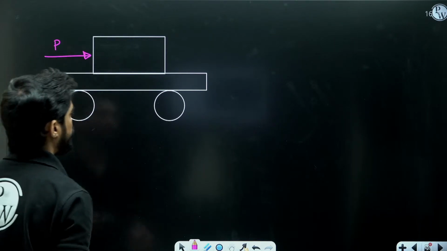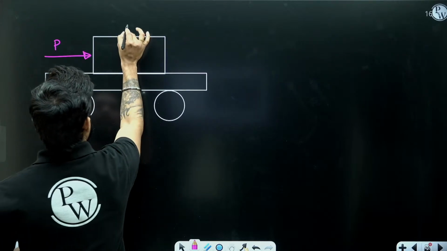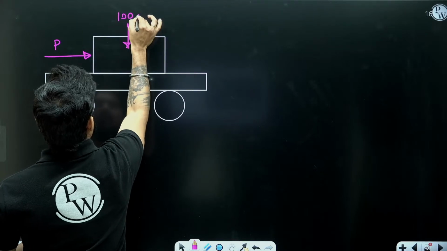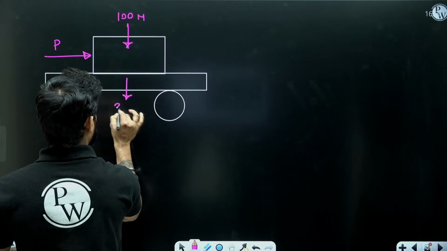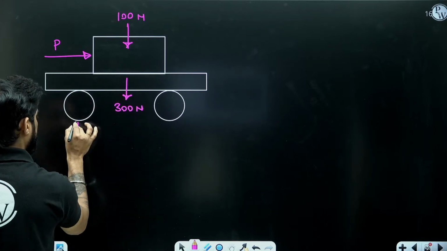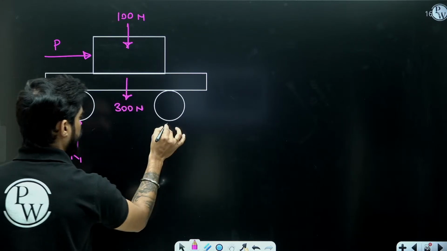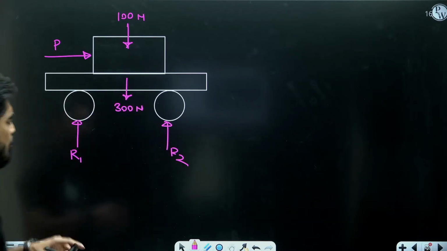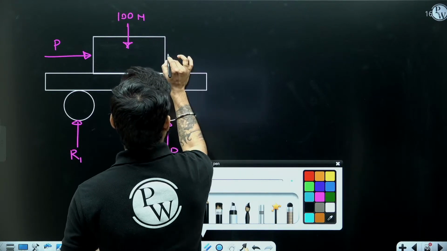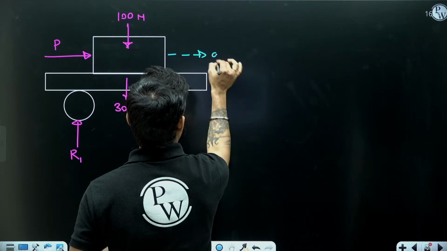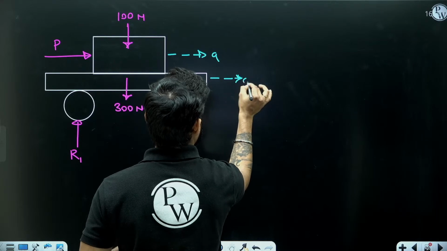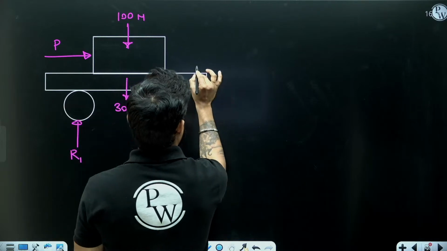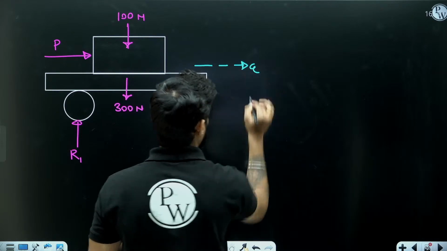We are applying a force P here. Weight of the crate is 100 Newton. Weight of the cart is 300 Newton. There will be some reactions from here and here. Now, both the bodies are moving with the same acceleration. So right now, let's consider both the bodies to be a single body moving with acceleration A.